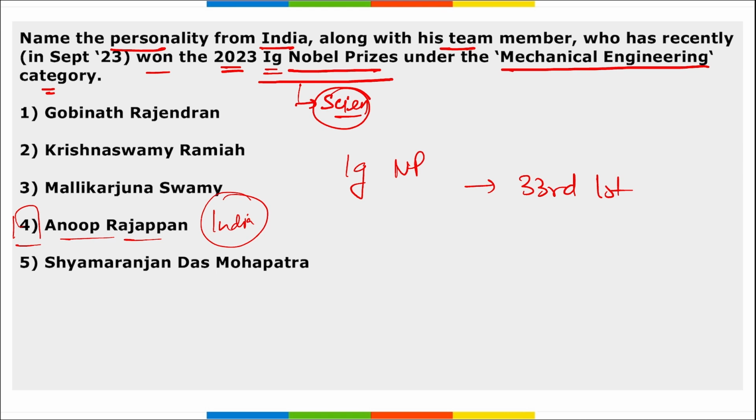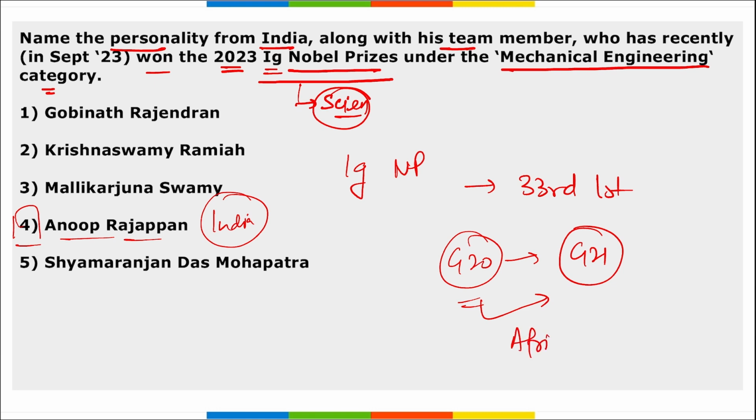Next is which union will be the new member of G20 to make it G21? It is African Union. Next, which is the best performing currency as of now and which is in news? Which currency is currency of Afghanistan, right? They are performing the best right now.